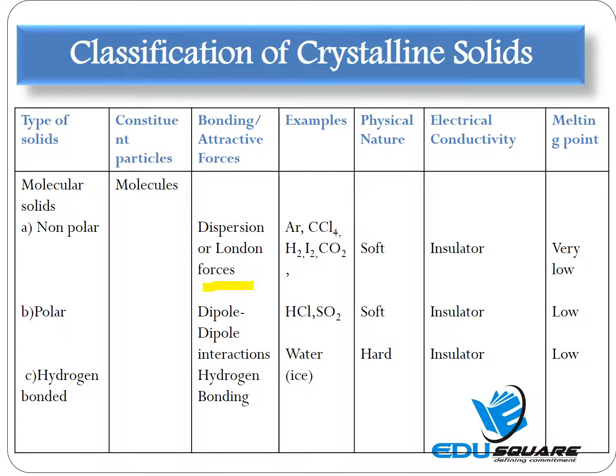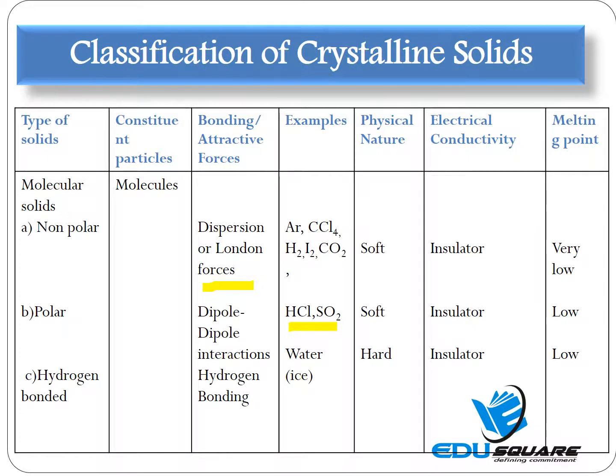Then the polar molecular solids. As the name suggests, the constituent particles in these solids are of polar nature because of the electronegativity difference in the bonding atoms. For example, HCl or sulfur dioxide. Physically, they are soft and again insulators having low melting points. Their melting and boiling points are comparatively higher than non-polar molecular solids, since the dipole-dipole interactions are comparatively more than the van der Waals forces. Because of low melting and boiling points, polar molecules exist either as liquids or gases.